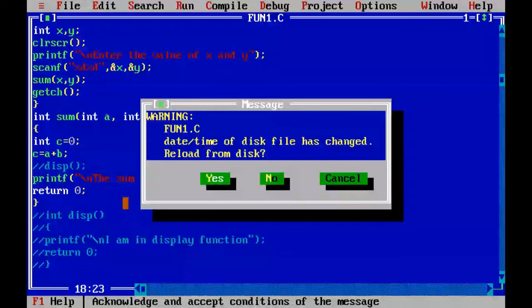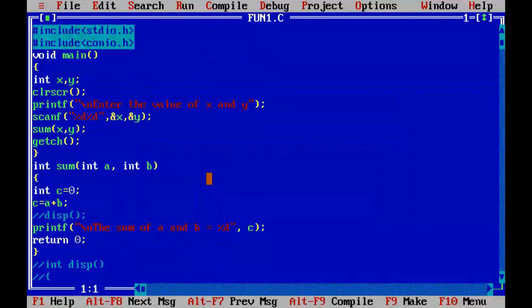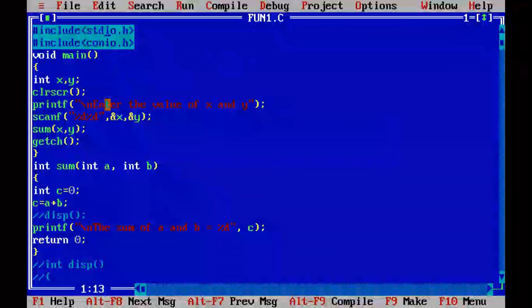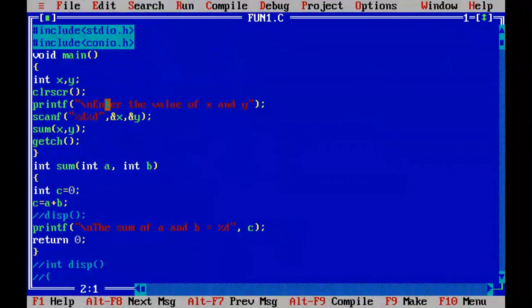Done. Now you can see here, as I told you, the prototype of a function is an optional part, so there is no use. But just to reduce the complexity of the compiler, it is good programming style to always use the function prototype in the C program.